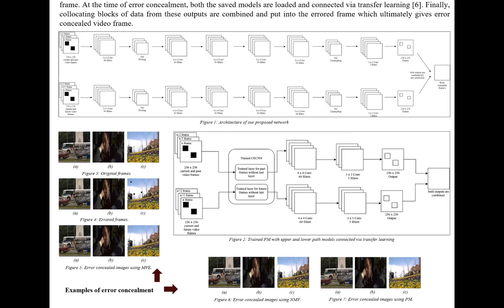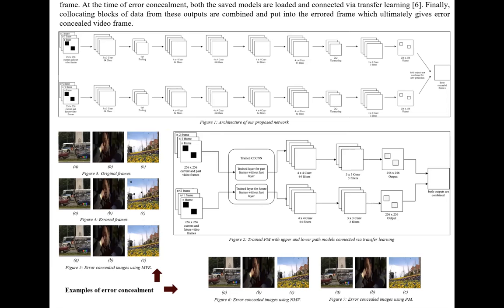We use CelebA and Hollywood 2 datasets. After the training, both paths are saved as different deep neural network models. Then at the time of error concealment, when frames are being received, both the said models are loaded and connected by transfer learning, as shown in figure 2. This newly formed network for transfer learning is trained again on the fly with available video frames as training data. Transfer learning is utilized because it repurposes the already trained model.